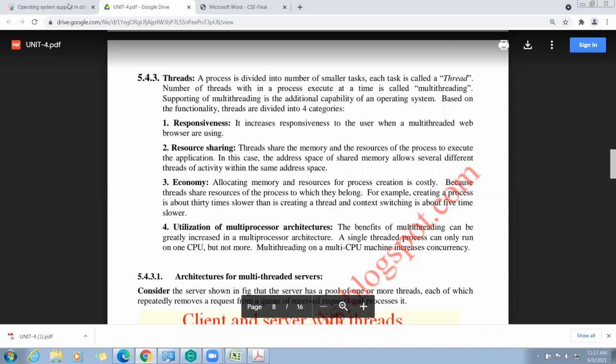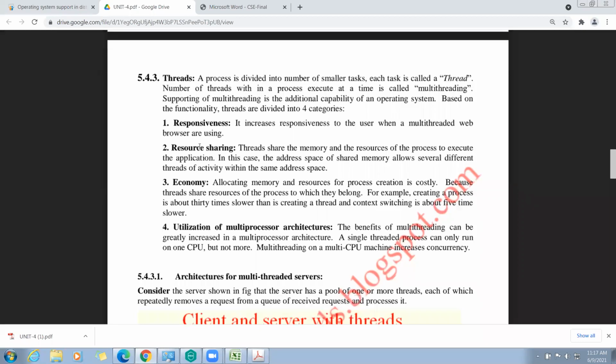This is called multi-threaded support. And coming to the 4 categories of threads, these 4 we also discussed in the last class: responsiveness, resource sharing, economy, and utilization of multiprocessor architecture.